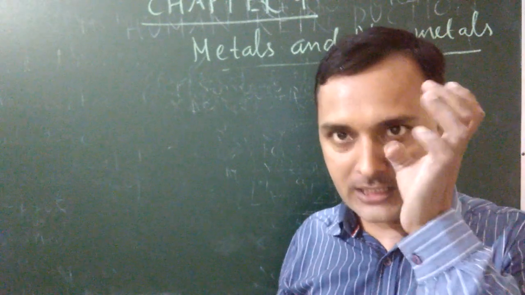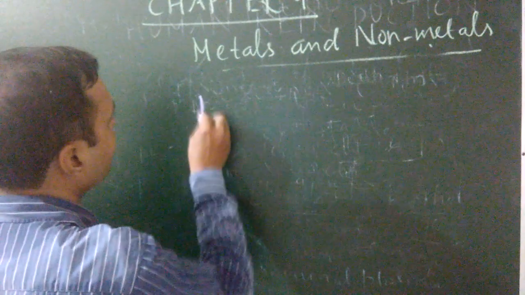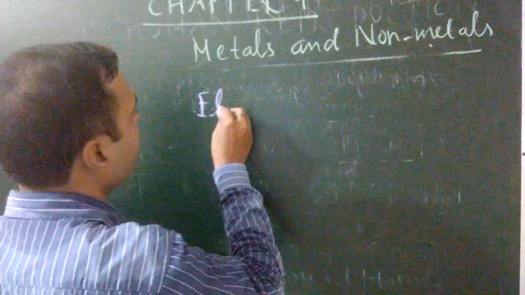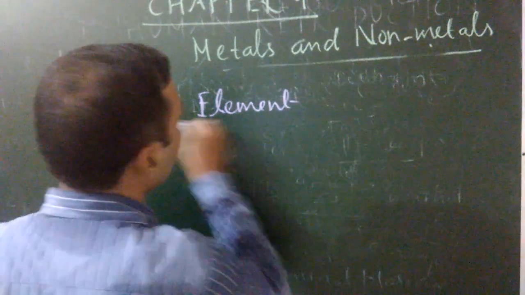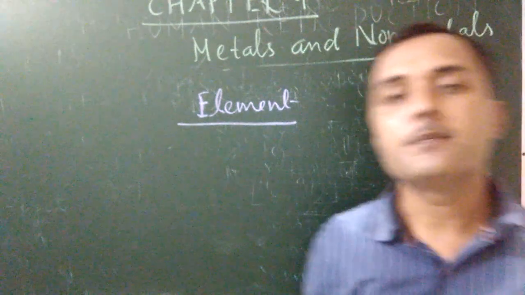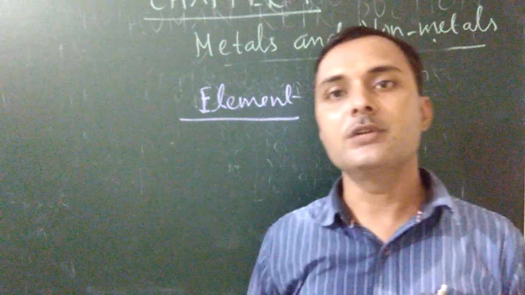Before metals and non-metals we have to know what the term element means. What do you mean by the term element? The pure substance which cannot be broken into smaller units is known as an element.